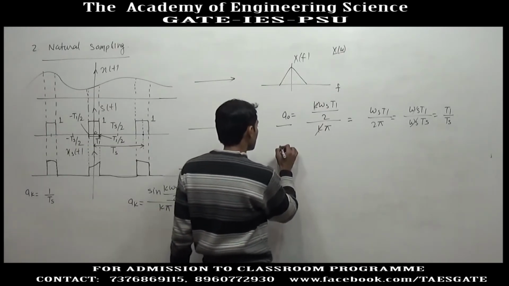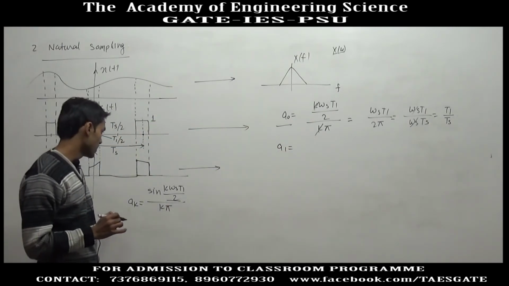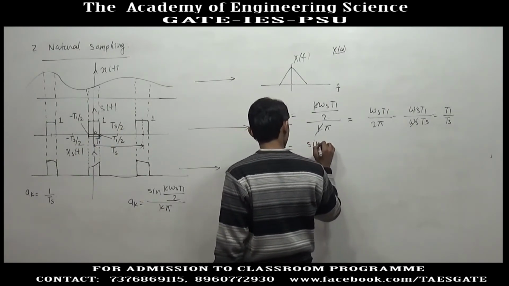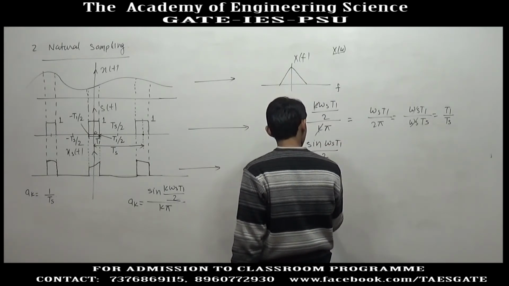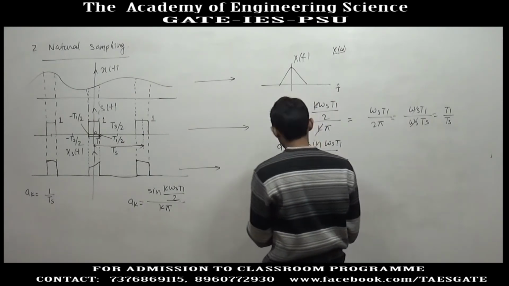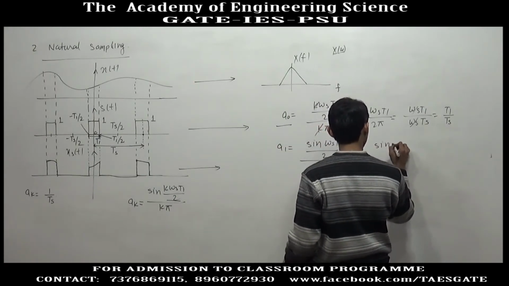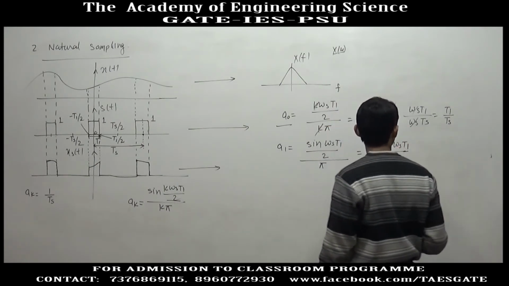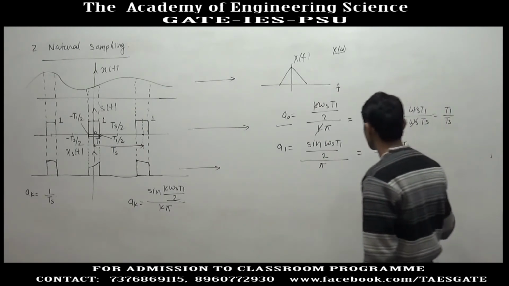Suppose k equal to 1, if you want to find the Fourier series coefficient, put k equal to 1: sin omega s T1 by 2 divided by k pi, and with k equal to 1 this gives pi. So this is sin omega s T1 by 2 divided by pi. Okay, so this is a 1.